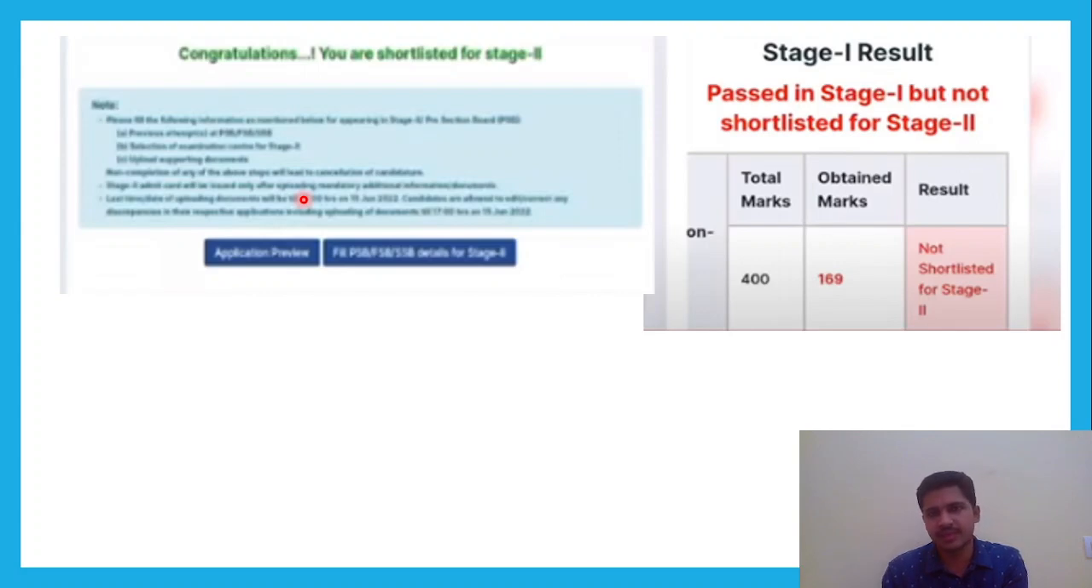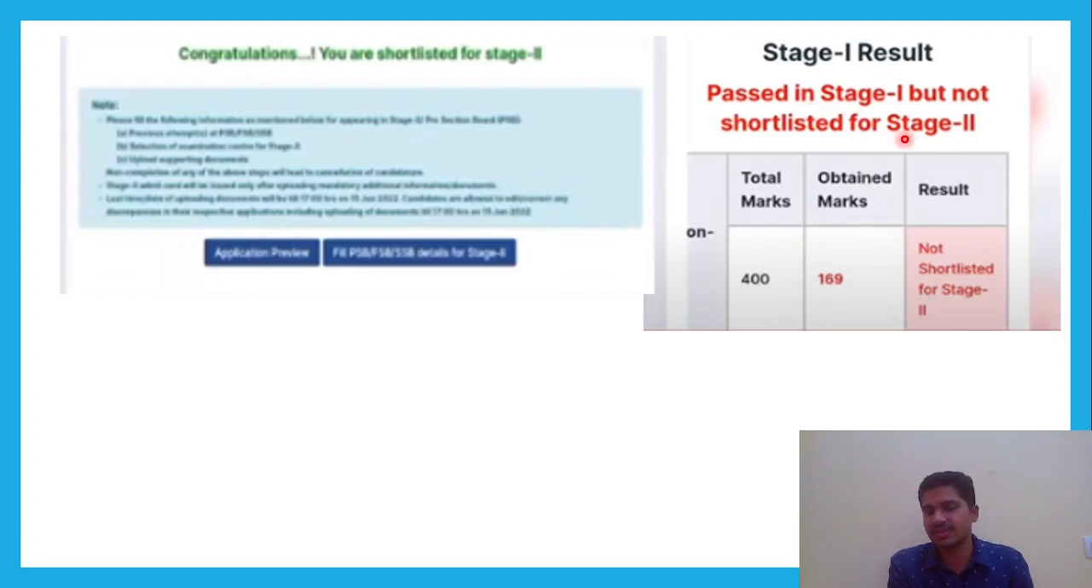But coming to the main part, if the cutoff this time also is 160, that makes it a sectional cutoff. If you consider 40%, then in each section you have to make 40 marks. Now some of my friends and other people got a result like this: you have passed stage 1 but you are not shortlisted for stage 2.